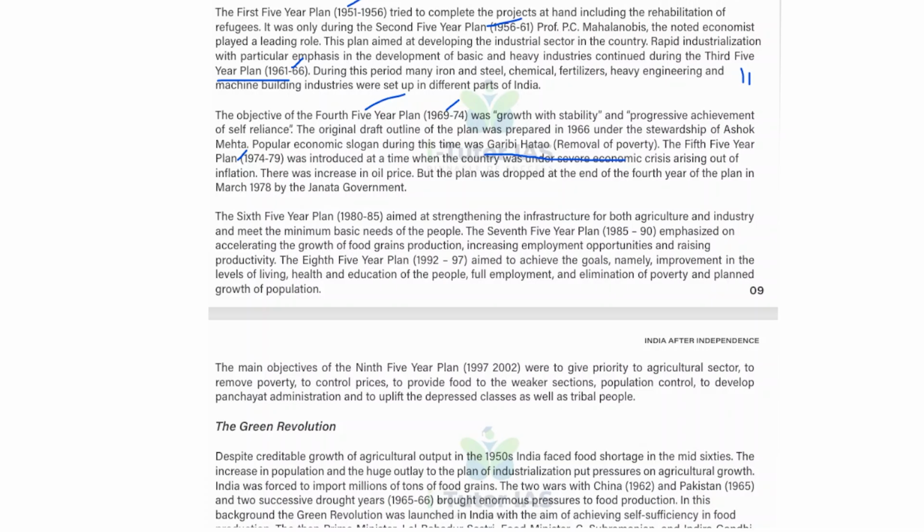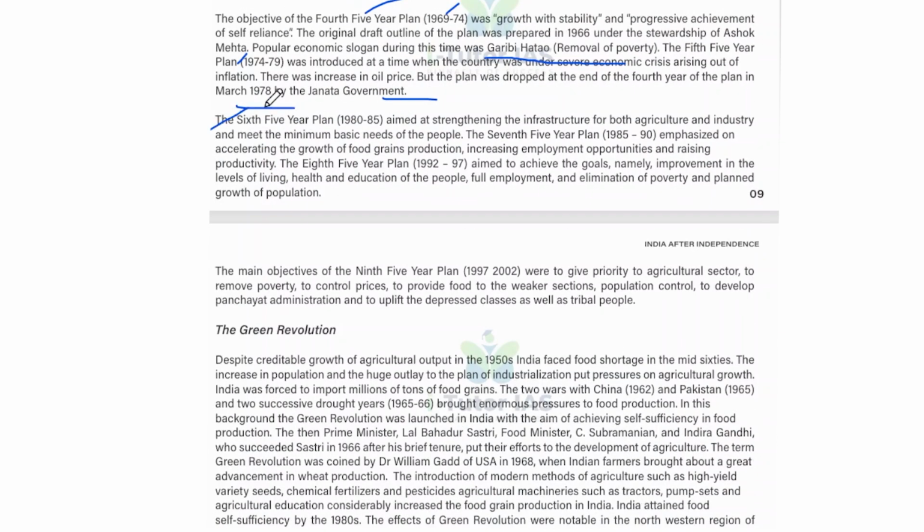But the plan was dropped at the end of the fourth year of the plan, in March 1978, by the Janata government. And the Sixth Five Year Plan, 1980 to 85, aimed at strengthening the infrastructure for both agriculture and industry to meet the minimum basic needs of the people. And the Seventh Five Year Plan, 85 to 90, emphasized accelerating the growth of food grains production, increasing employment opportunities, and raising productivity.